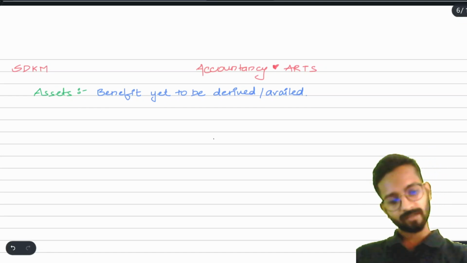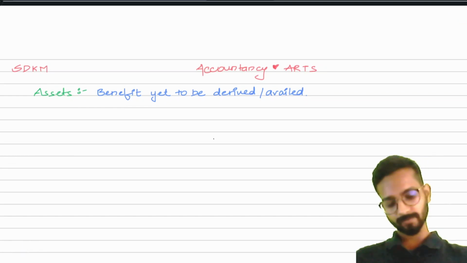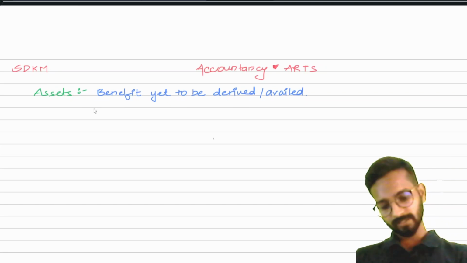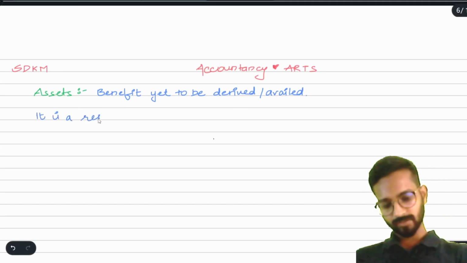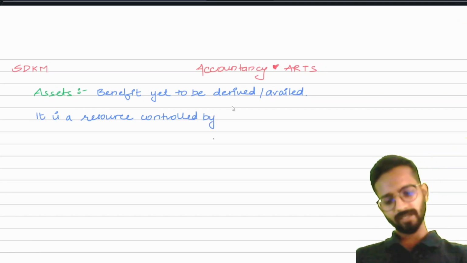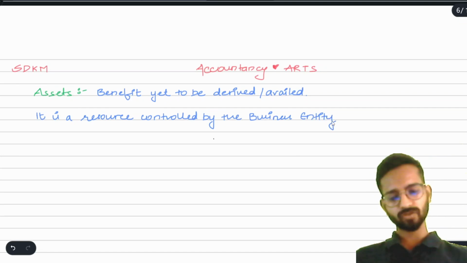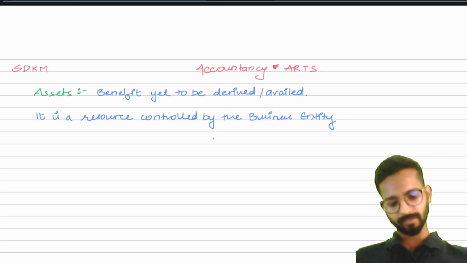Now, to understand assets, what is the definition of an asset? It is a resource controlled by the entity. Whenever I am saying entity, entity means business entity. It is a resource controlled by the business entity